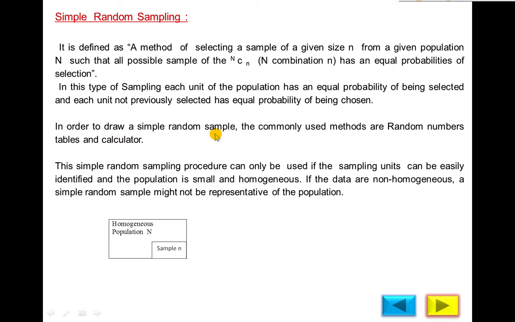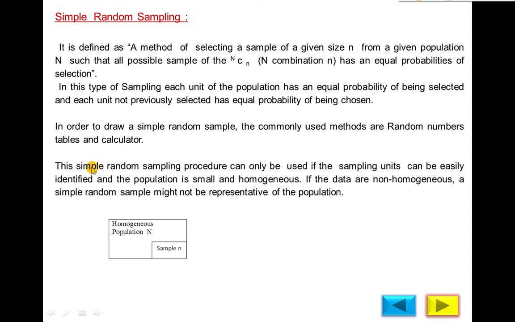In order to draw a simple random sample, the commonly used methods are the random number table and the calculator. The random number table is given in your book, and a random number key is given in the calculator. If you press the random number key, a number will appear on the screen. If you press the same key again, a new number will appear randomly. Randomly means without any sequence. So with the help of random number tables and a calculator, you can select the sample. In a random number table, first we select any line, any column, and then according to the number we select the numbers.